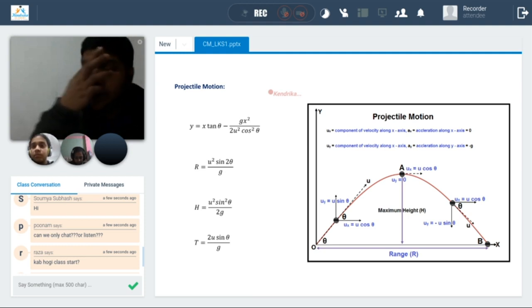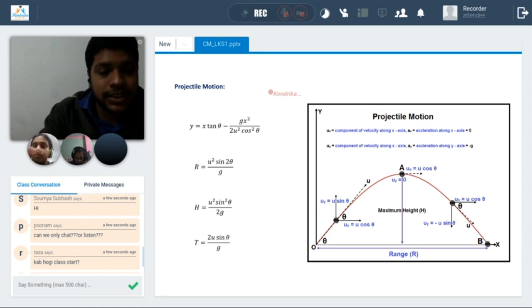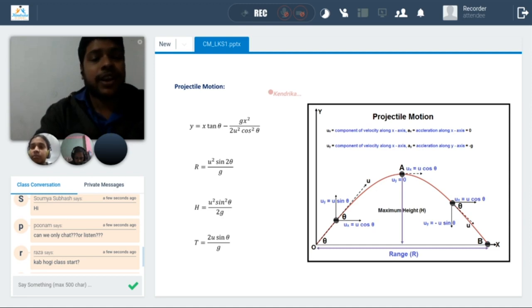I will look into problems related to projectile motion. If they have ever asked this in exam, probably they have asked some questions, and sometimes you need to apply this. They ask something different, and you need to use that kind of formulas. So these are the basics, and I think we have to be ready with that.